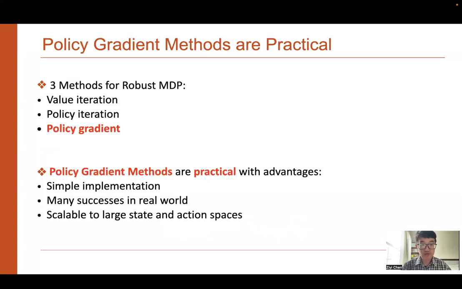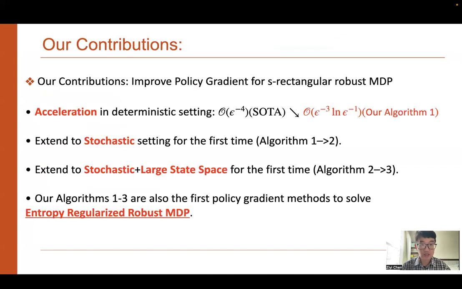There are three mainstream methods to solve robust MDP: value iteration, policy iteration, and policy gradient. Among them, the policy gradient methods are the most practical with advantages. For example, policy gradient has simple implementation and many successes in the real world, and also is scalable to large state and action spaces. So we focus on policy gradient method and want to improve it for S-rectangular robust MDP.